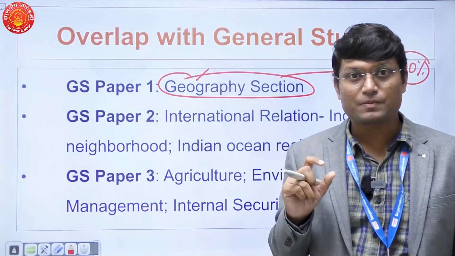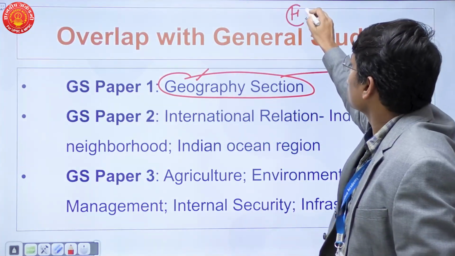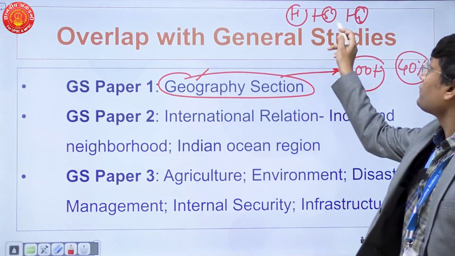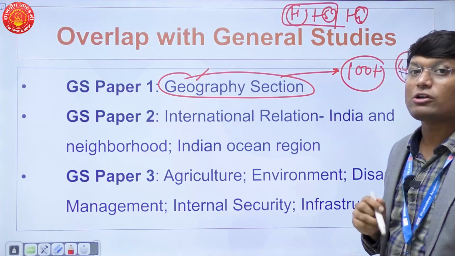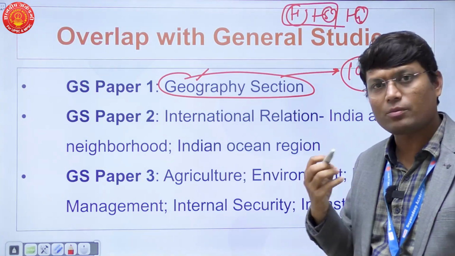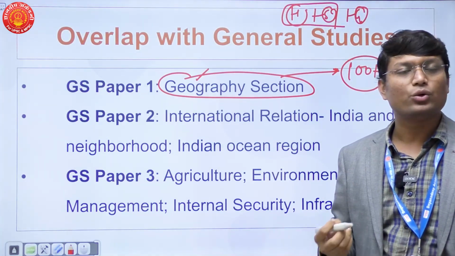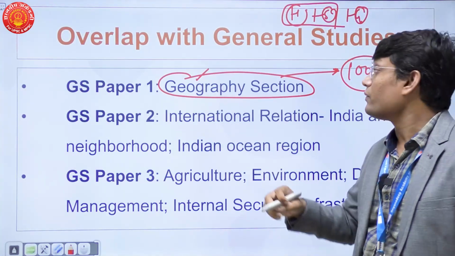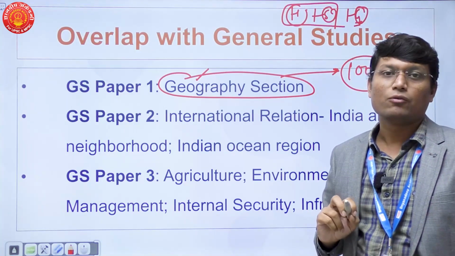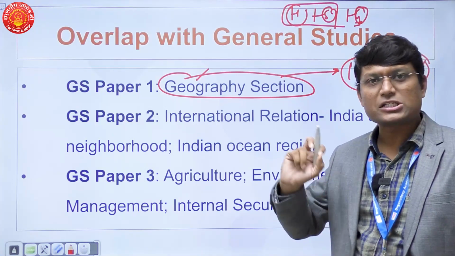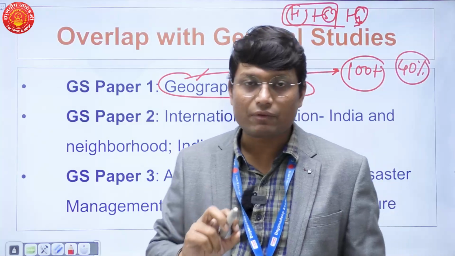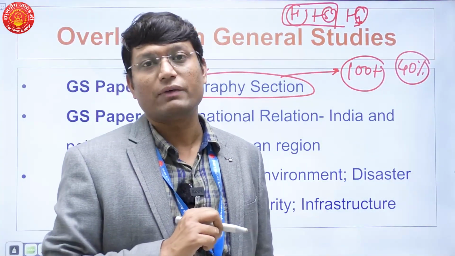If you look at the general studies paper 1 composition, there is history, there is society and there is geography. History and society may not fetch you as many marks as you want or as you have prepared. No matter how much you prepare these humanities subjects, they do not reward you many marks. But geography is a very safe subject. Whatever you have prepared, there would be a simple and straight question on that part, and whatever you have written, you would receive most of the marks for the given question, right?